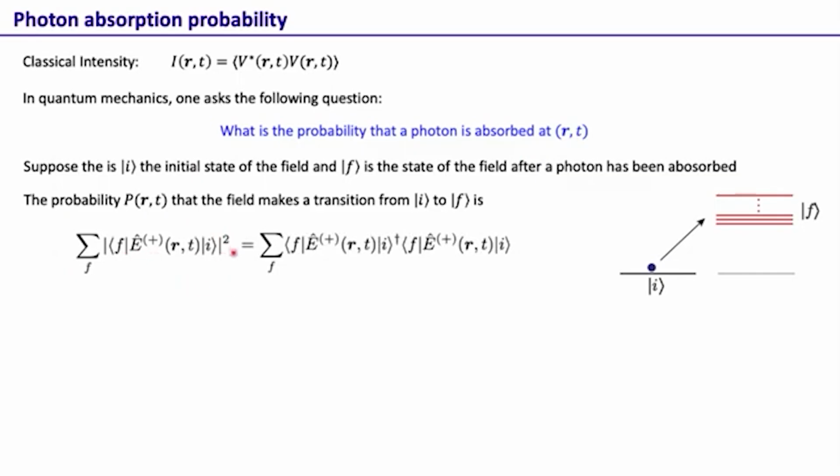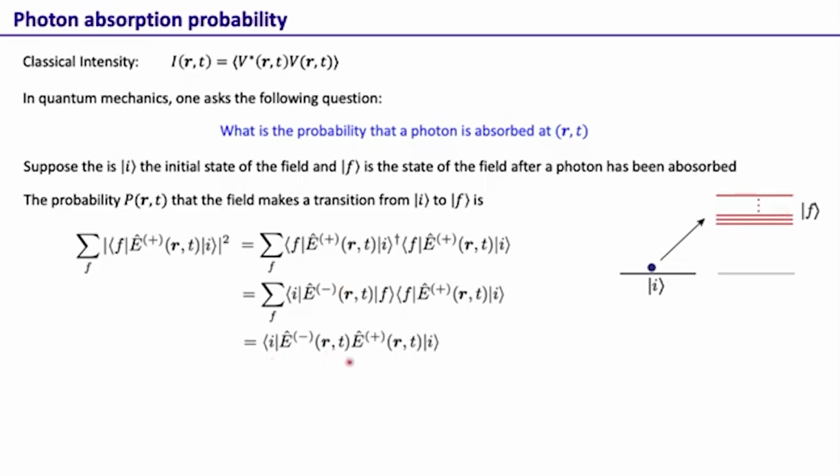If we just expand it, we can write it like this. This is a dagger, and if we now evaluate this quantity, we swap I and F, and then E plus becomes E minus. So these are two equivalent representations. Since we have this F summed over F, this basically is equal to 1, because this manifold has to make a complete set.